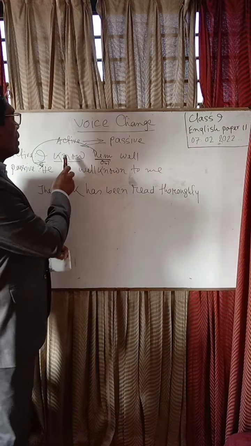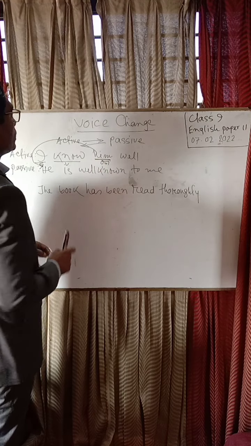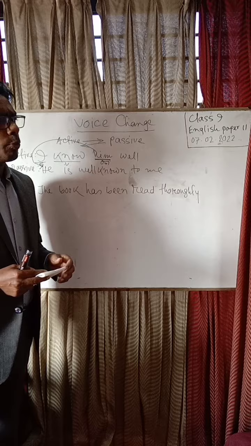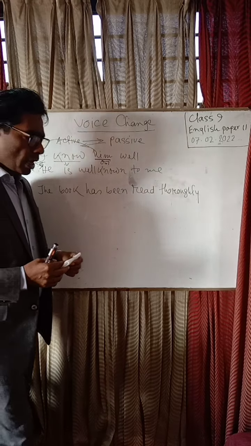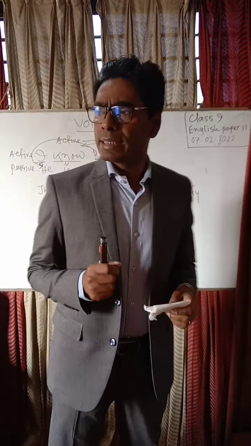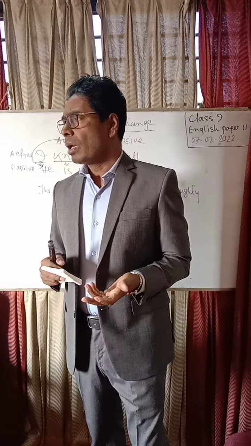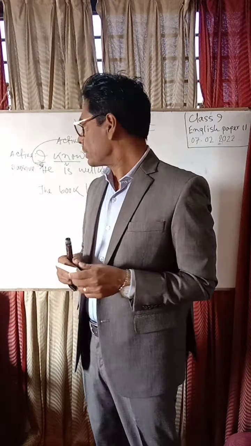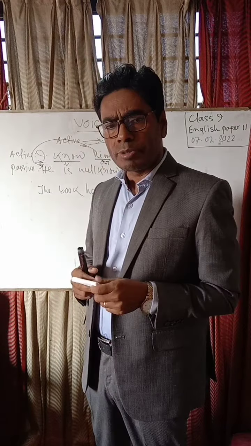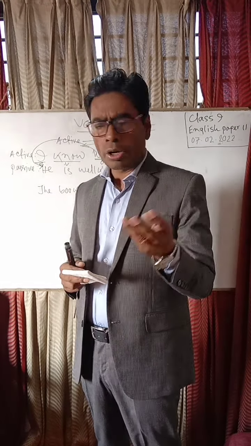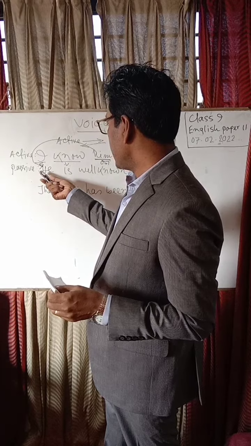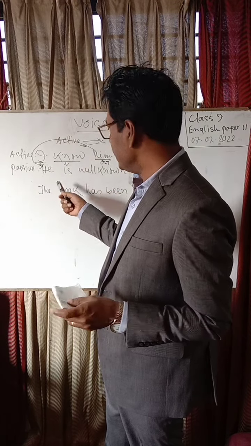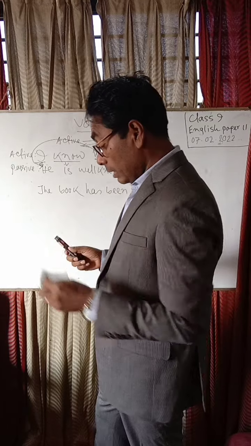Here, I know him well. There is no auxiliary verb and it is present indefinite tense. So we have to bring an auxiliary verb according to the subject: am, is, are. In present indefinite tense, we have to bring am, is, are. According to the subject, you have to use am or is or are. Here, he is the subject, so you have to bring the auxiliary verb is. Is the